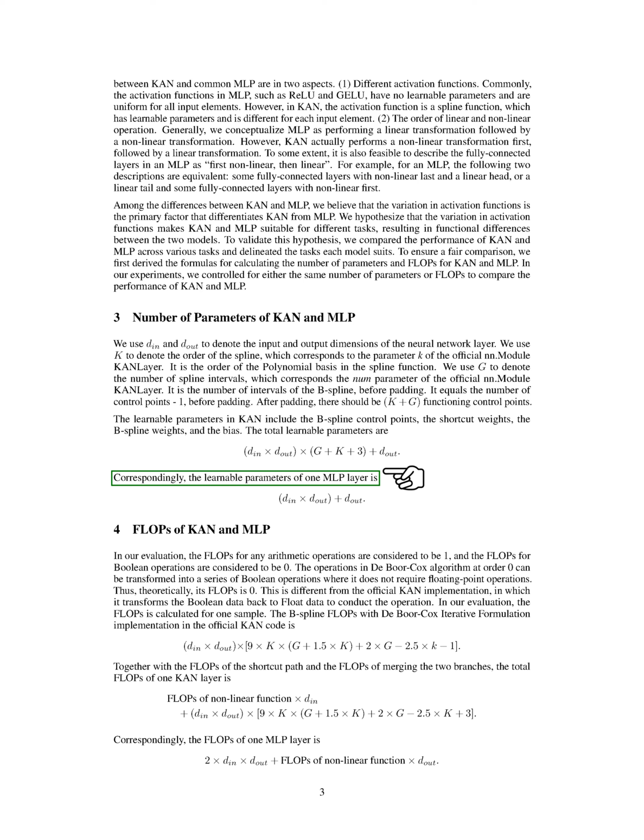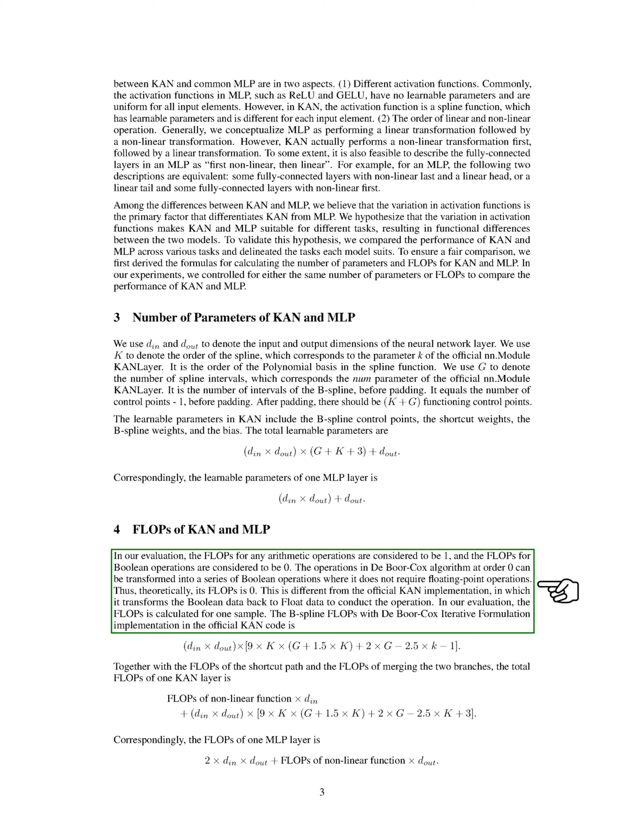Next, we evaluate the FLOPs for KAN and MLP. In our assessment, we consider the FLOPs for arithmetic operations to be 1 and for Boolean operations to be 0. The operations in the de Boor-Cox algorithm at order 0 can be converted into a series of Boolean operations, which do not require floating point operations. Therefore, theoretically, its FLOPs is 0. This differs from the official KAN implementation, which converts Boolean data back to floating point data for operations.